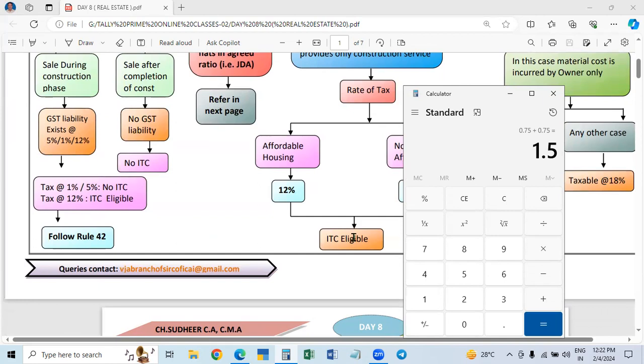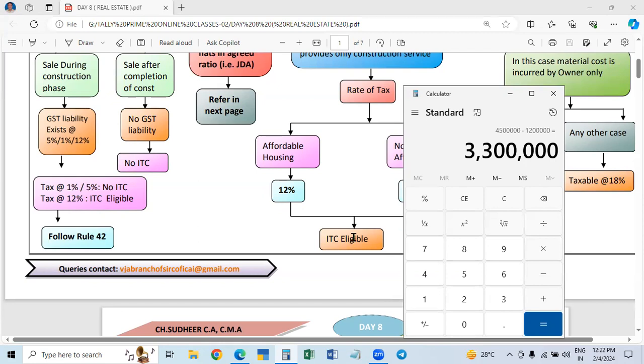That means we have to reduce the value of the land. For example, if 45 lakhs is the total value, and in that we take 12 lakhs as the value of the undivided share of the land, then 45 lakhs minus 12 lakhs gives a net amount of 33 lakhs after deducting the value of the land, because for the land there is no tax. It is to be excluded.